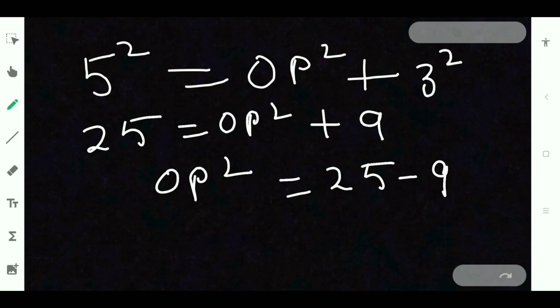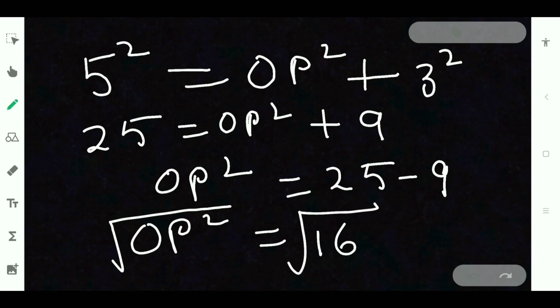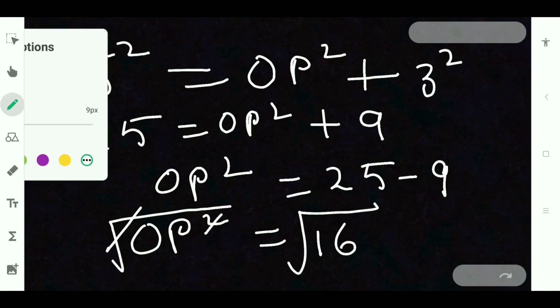Now OP square is equal to 25 minus 9, which is nothing but 16. Now we have to take the square root on both sides in order to cancel this square. I have done it on LHS as well as RHS.